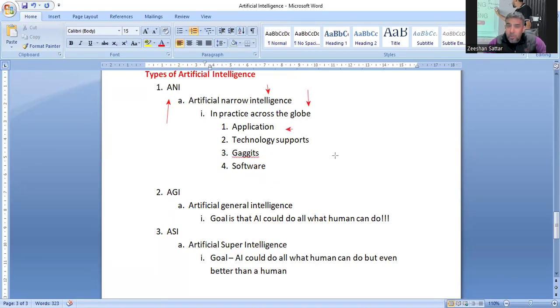For example, the applications, the technology support, the gadget support, and the softwares of all types are working under the ANI, and AGI is the next step. Work is going on, and it can be within 10 years, 100 years, and 1,000 years even. The goal of AGI is that AI could do all what a human can do. One step ahead to it is ASI, artificial superintelligence. And the goal of it is that now the AI could not only do all what a human can do, rather the AI should be able to do something better than the human.